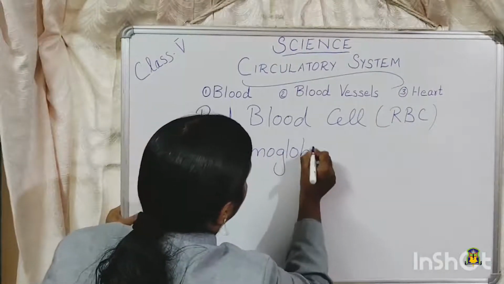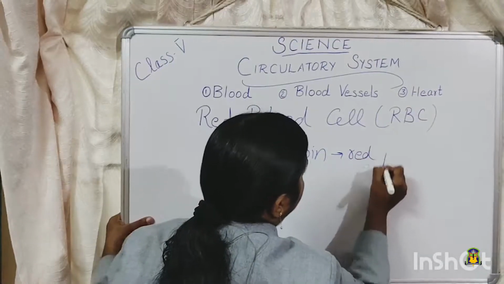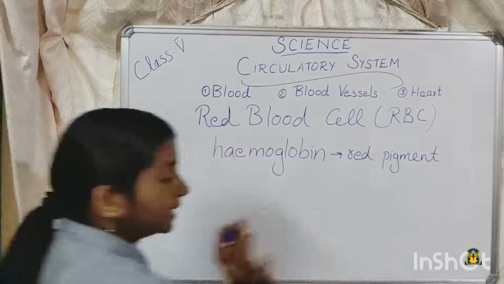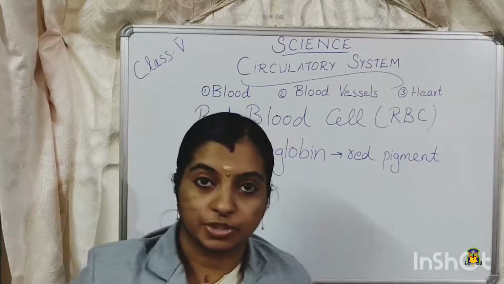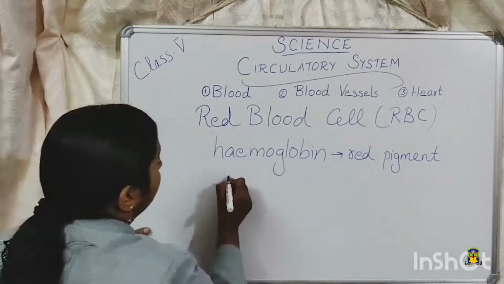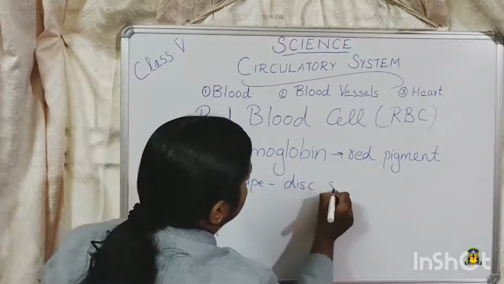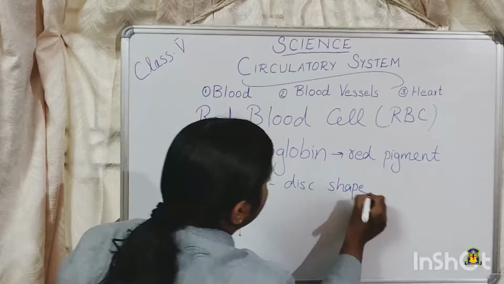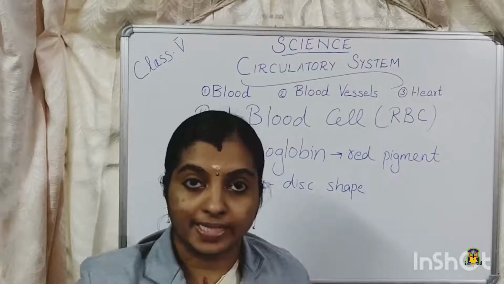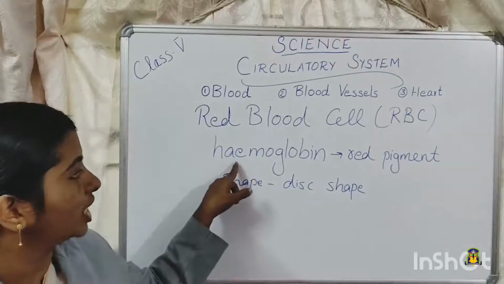Hemoglobin. So it is a red colored pigment. And this red colored pigment is actually giving that color to the RBC. RBCs are disc shaped. The shape of RBC is disc shape. So RBC is a disc shaped cell. They are disc shaped or circular cells and they are red in color due to the presence of hemoglobin.